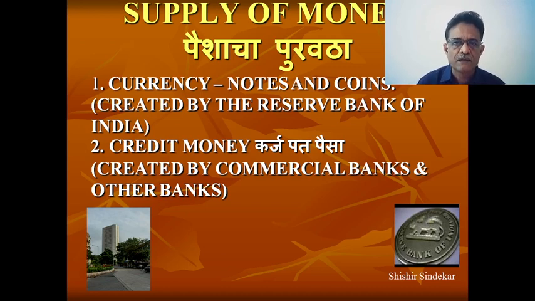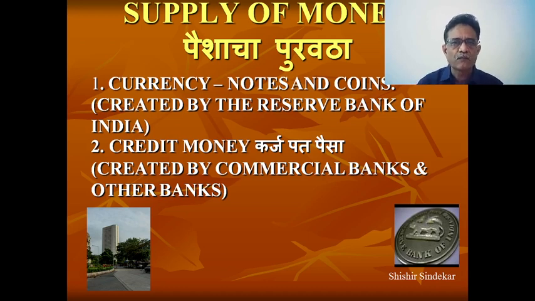But this credit money increases the money supply, so that leads to more money with the public, and people can demand more, and when they demand more, the producers would like to produce more. If the producers produce more, that will increase income, increase employment, and reduce poverty, and so on.